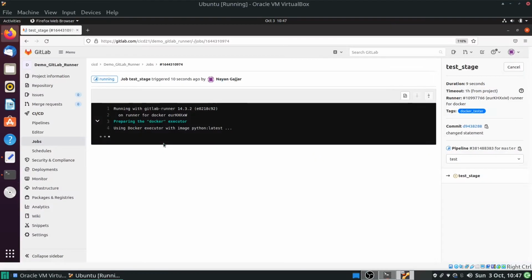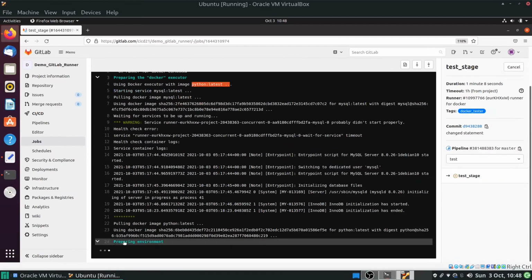I have already run this CI/CD pipeline so many times, and hence I have already got this Python image as well as the MySQL image. So we will wait for a few seconds or minutes till it loads all the required details, and then we will go to the individual containers and see how we can connect the primary and secondary image containers. Okay, so now it is preparing the environment.